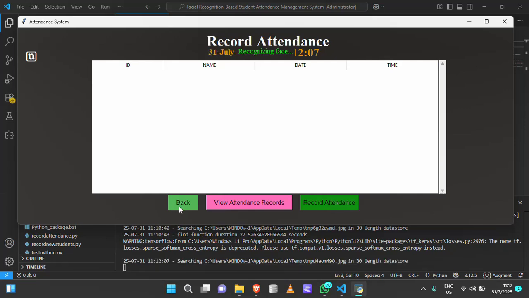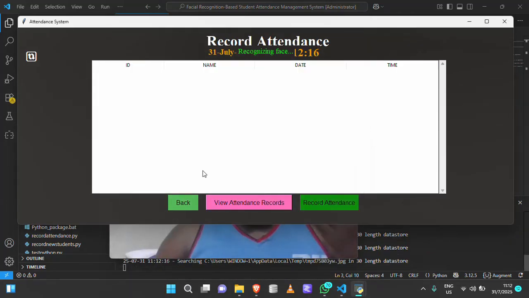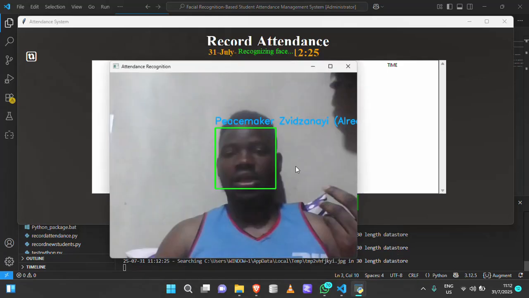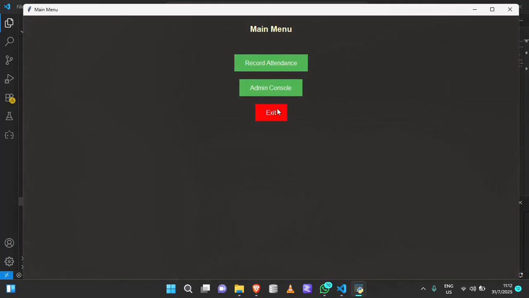So this is how the system works, right? This is now working perfectly fine. This is exactly how the student is supposed to use it.